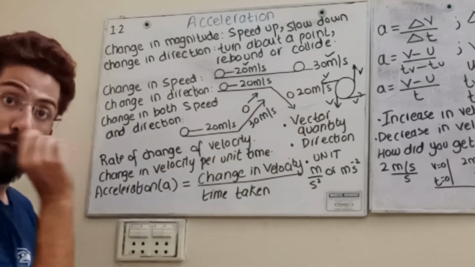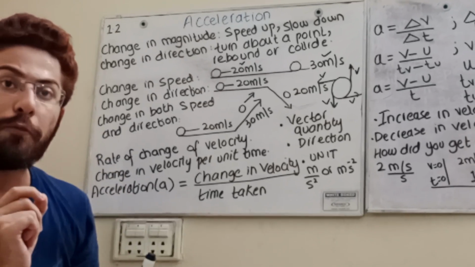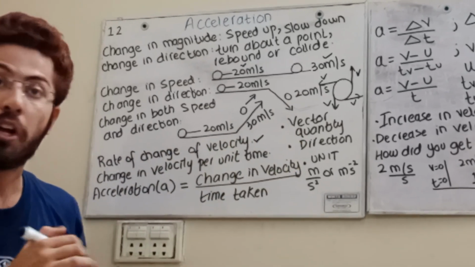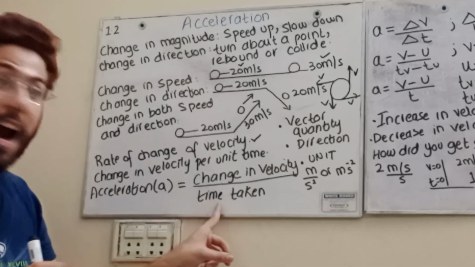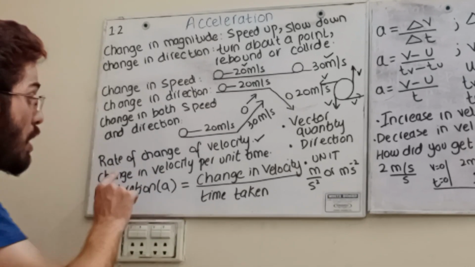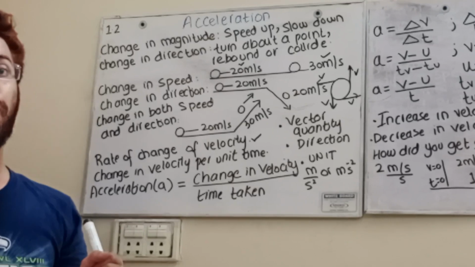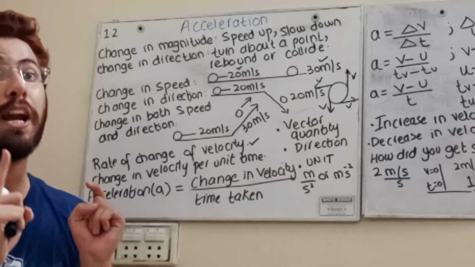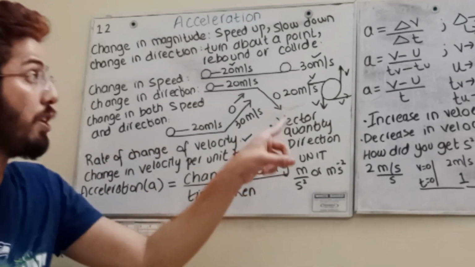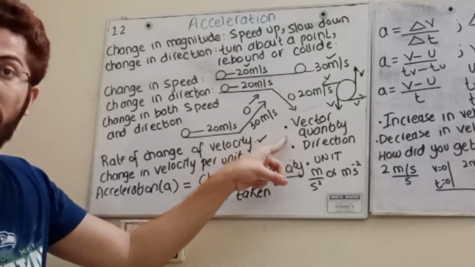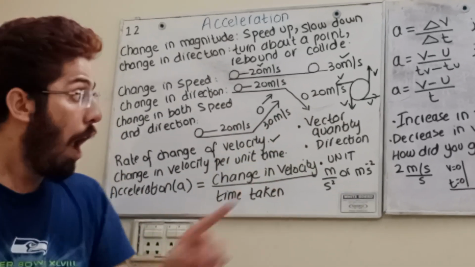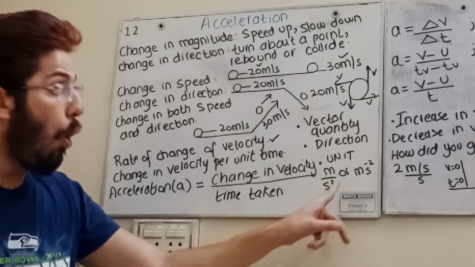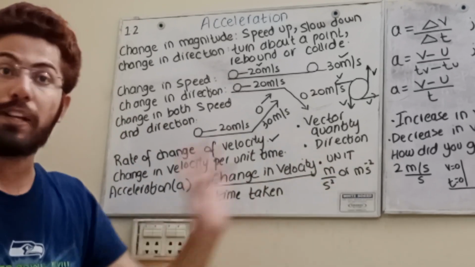Now always remember, what is the definition of acceleration? Rate of change of velocity, student. Rate means you divide by time, or you can say change in velocity per unit time. Acceleration is a vector quantity, student, it has direction like velocity. And what is the unit? Meter per second square, or you can say m s^-2.